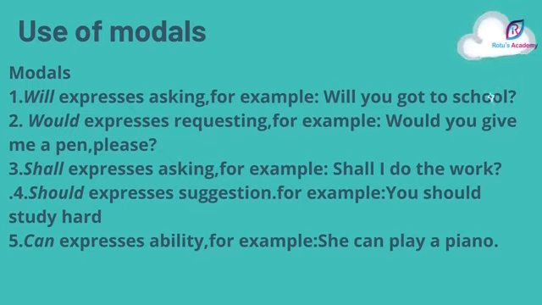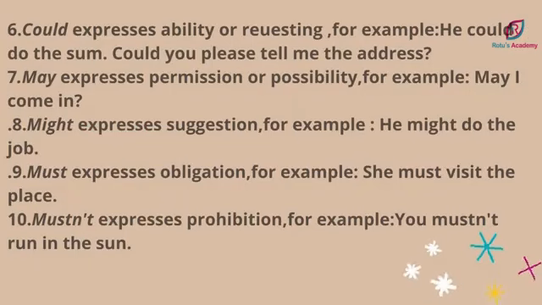Then can, it expresses ability. As I mentioned in the previous example, he can play football. Here I have added another example, she can play a piano. So it expresses a kind of ability of playing a piano. Then could, it expresses ability or requesting. If I say he could do the sum, it addresses the ability of doing the sum. Then could you please tell me the address? It means a kind of requesting.